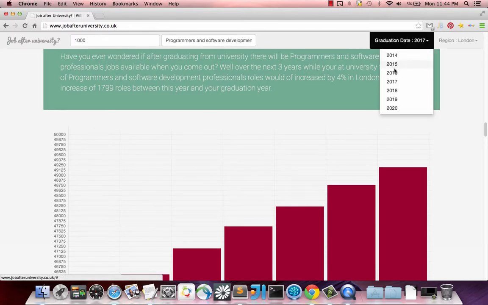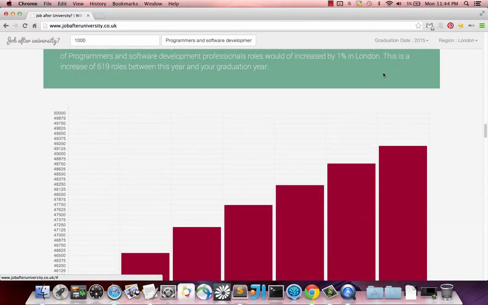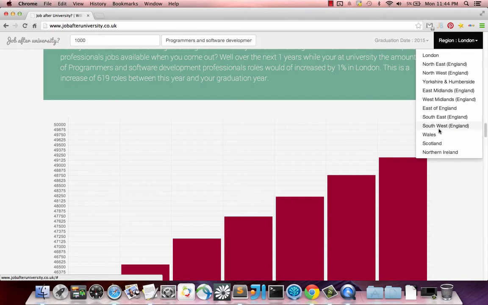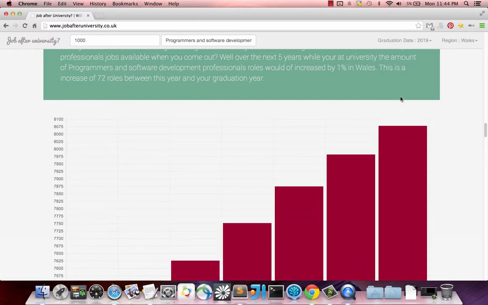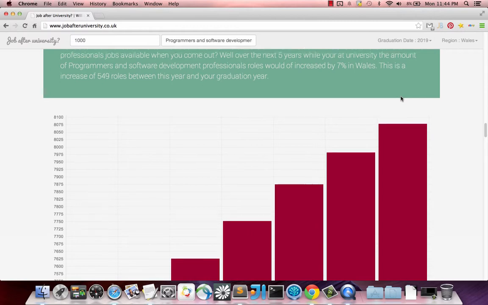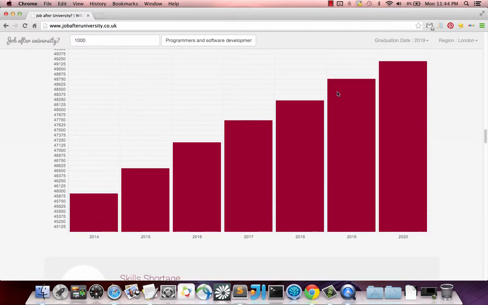So let me go and show you this changing really quickly. So 1% if it's 2015. And of course we can change this to something like Wales. So you can see it updates on the fly, and look at that, 7% in Wales. So a student might think, well, it's going to increase by just 1% more in Wales. So is there much point moving? Maybe not. Maybe stay in London.